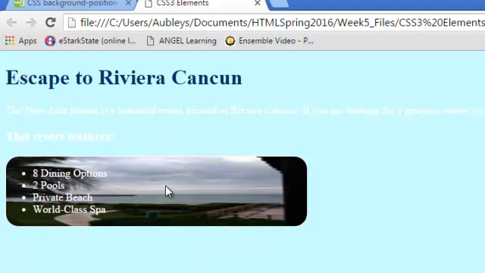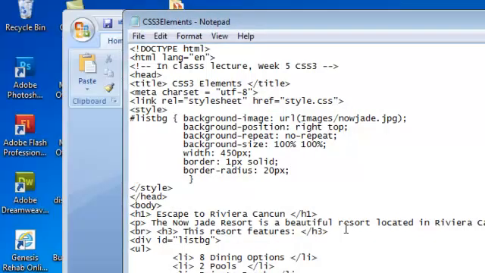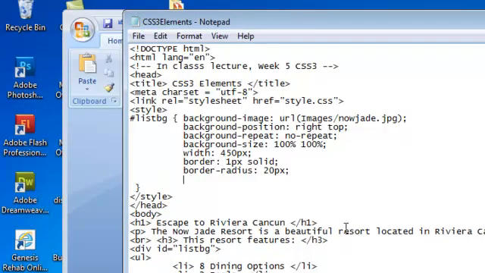So now let's go ahead and add a box shadow property. This is going to give us a more 3D impact. To do this, we go back to our code for our HTML page. We're going to go ahead and add another line of code in our style. And here we're going to put box shadow